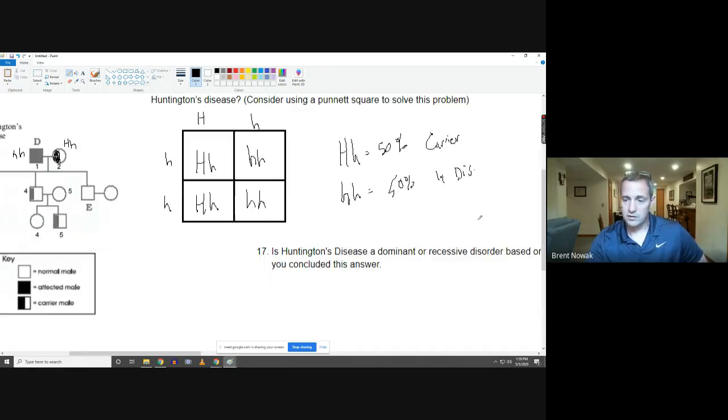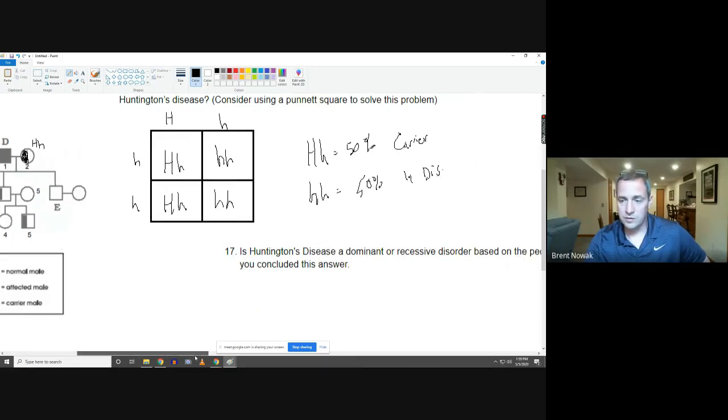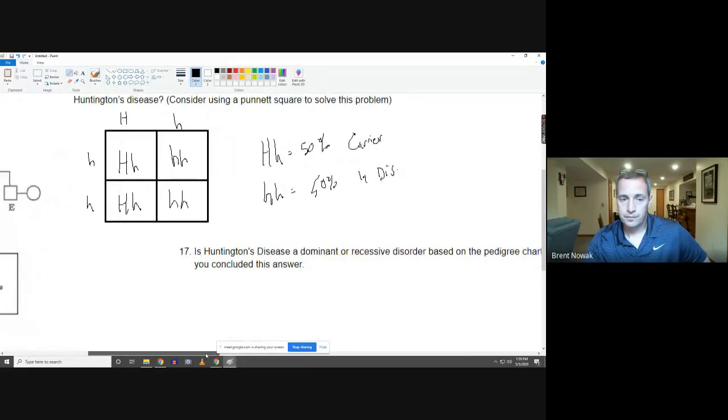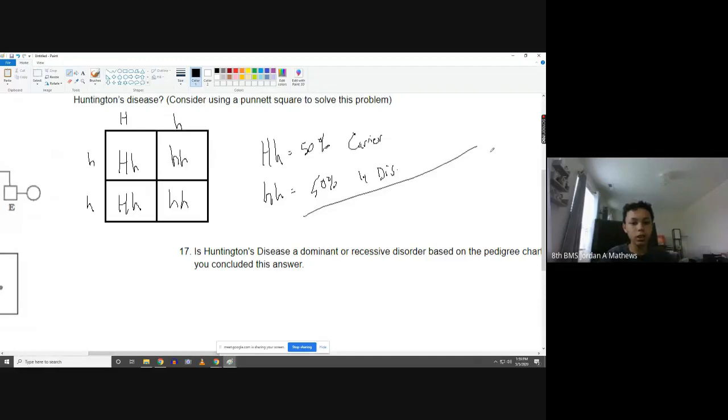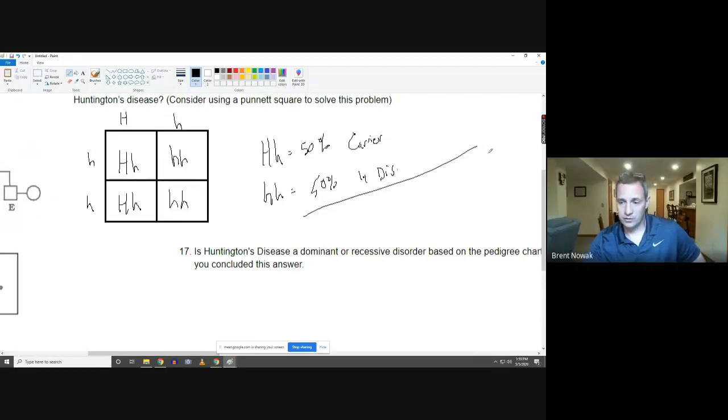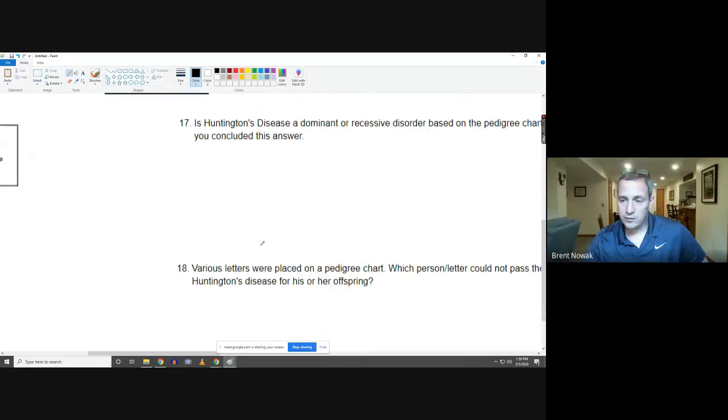To have Huntington's disease, is it a dominant or recessive disorder? Recessive. It's completely recessive because the only way you can have Huntington's disease is if you have two recessive alleles. Okay, number 18, I've realized that this question is incorrect.